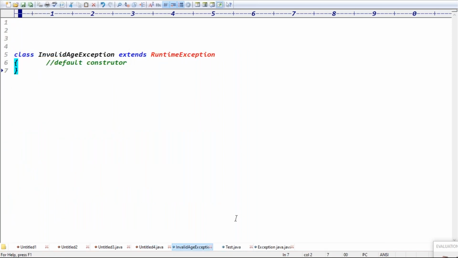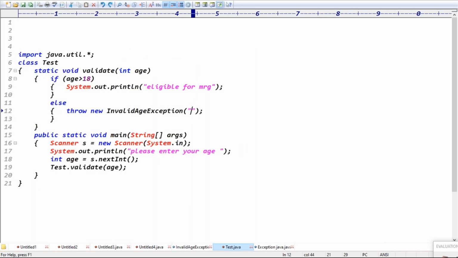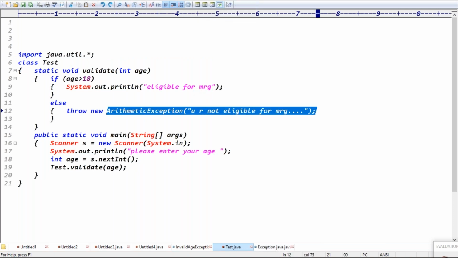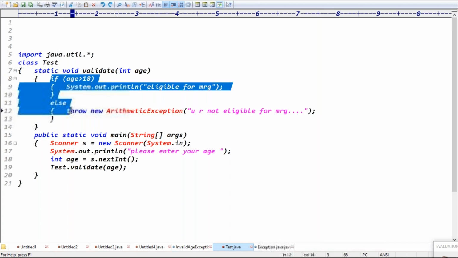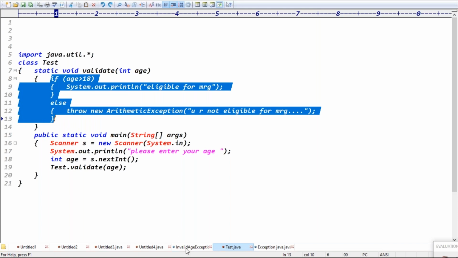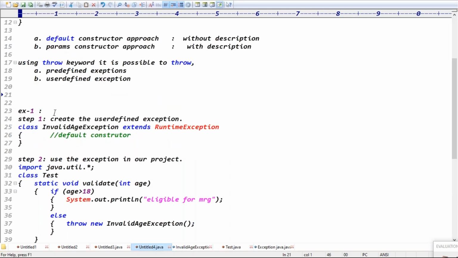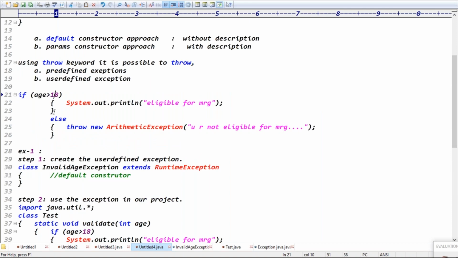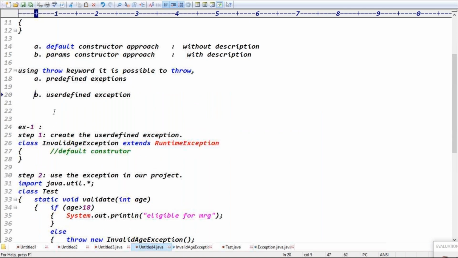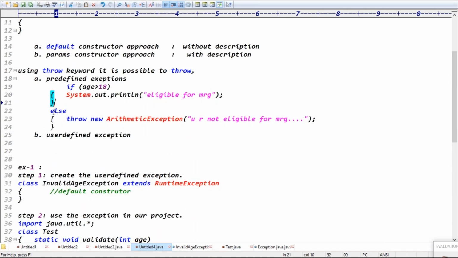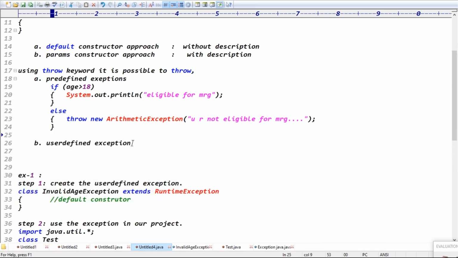That is the information, guys. So using the throw keyword, we can throw the predefined exception as well as the user defined exception, right? This is the line I'm using in an if else condition. Throwing which exception here? The predefined one, right? It is possible to throw the user defined exception also.